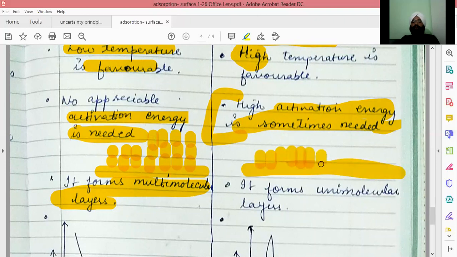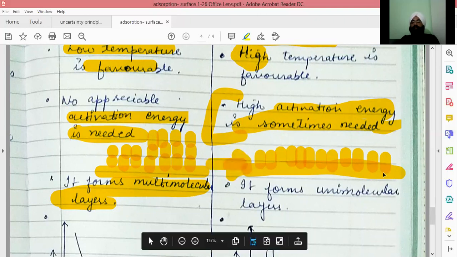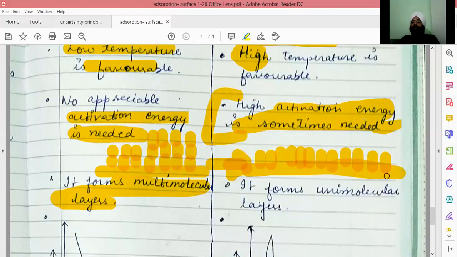Physical adsorption may occur over this, but chemical adsorption gives only a single layer, that is unimolecular, because it is specific in nature. The bonds will form only between the adsorbate and adsorbent molecules.